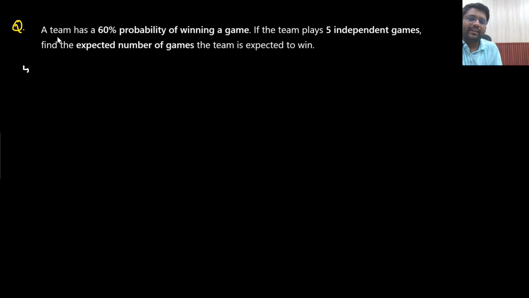What is the scenario? A team has 60% probability of winning a game. If the team is playing 5 independent games, then tell me the number of games the team is expected to win. Don't apply any formula, nothing. Just think about it. There are 60% chances that you will be winning the game. So out of 5 games, how many games will they be winning? Tell me. What will be the expected number of wins?